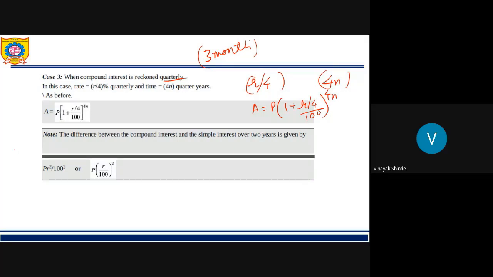Next is the special case. In this special case, we have the difference between CI and SI. CI minus SI is equal to P into R upon 100 whole square, that is P R square upon 100 square. Remember this, you may get a special case question in which the difference of compound interest and simple interest for 2 years is given. If you have noted, comment done, all of you.